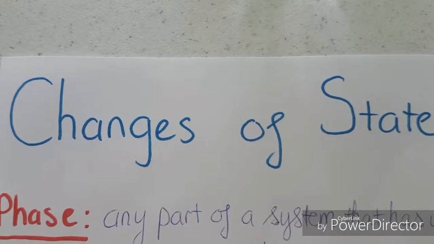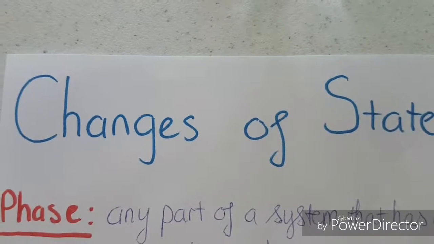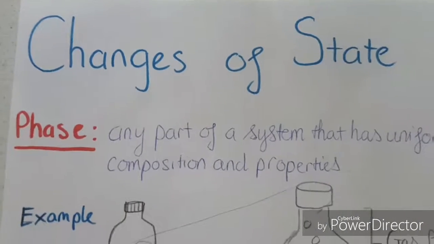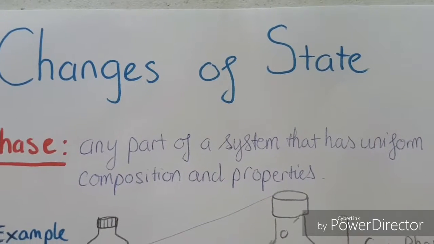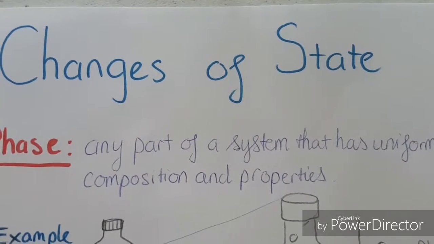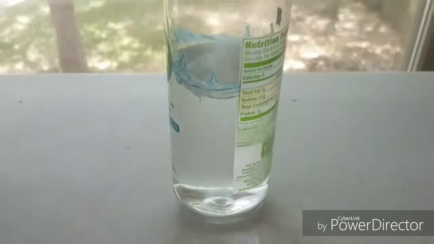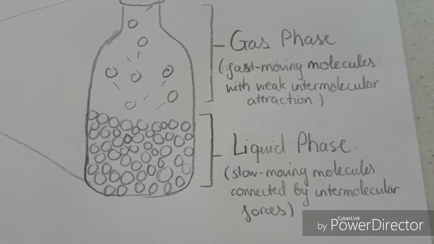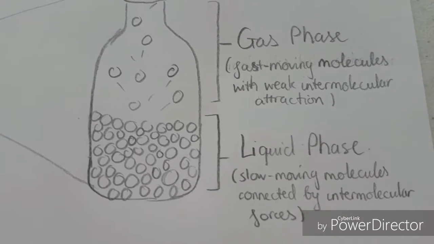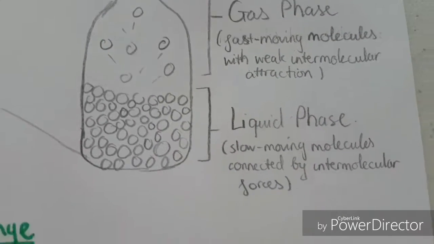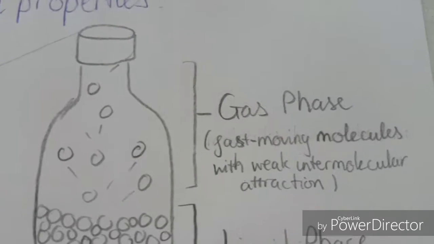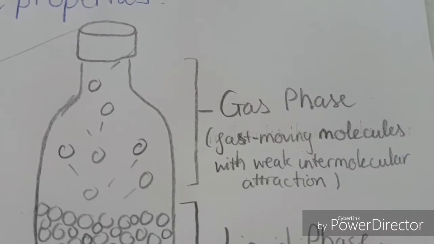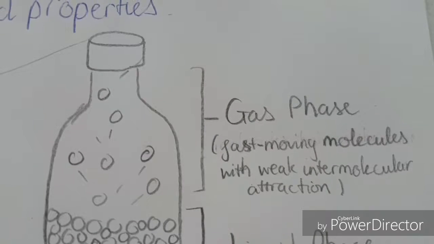Before we start, let's talk about the definition of a state, also referred to as a phase. A phase is any part of a system that has uniform composition and properties. For example, this water bottle consists of a liquid phase and a gas phase. On a molecular level, the liquid phase is composed of slow-moving water molecules that are connected to each other by intermolecular forces, while the gas phase is composed of fast-moving water molecules with weak or no intermolecular attraction between them.